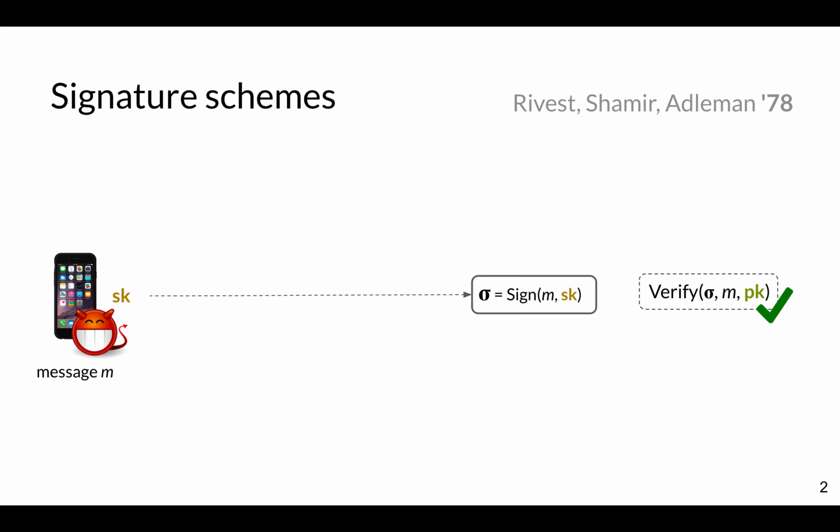Signature schemes are used a lot in applications like secure web browsing or secure messaging such as WhatsApp. So it's really problematic if in that setting the adversary gets the secret key, because it can impersonate your friends on WhatsApp, or it can steal your Facebook password, or so on.